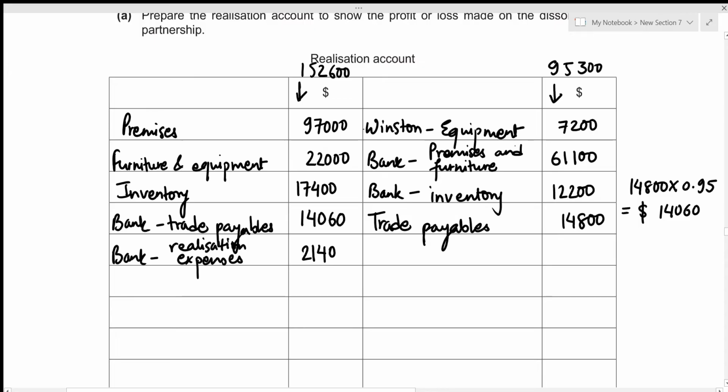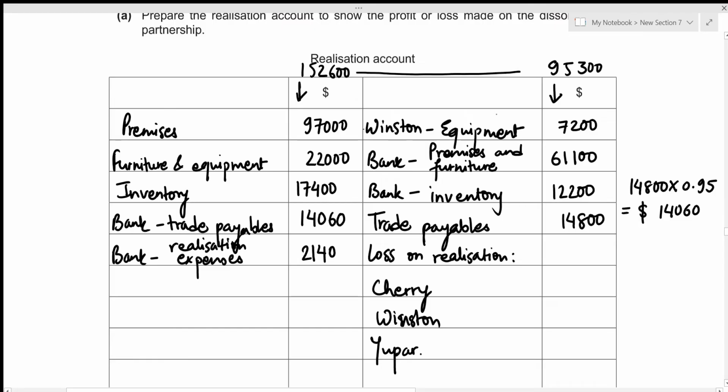Clearly, we need to balance it on the credit side. And whenever we need to balance it on the credit side, that relates to a loss made. So there is a loss on realization. And this loss needs to be divided among the partners. So that's Jerry, Winston, and Upar. So the total loss on realization can be figured out by finding the difference between these two amounts. So that's just going to be 152,600 minus 95,300, which gives the total loss to be 57,300.